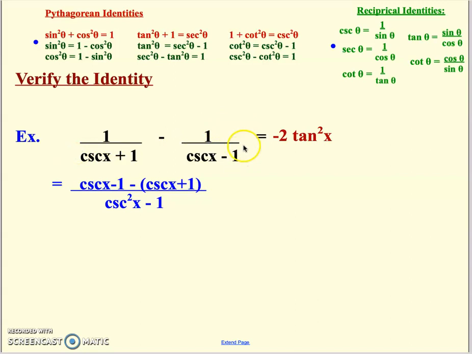Here, top and bottom by cosecant of x plus 1. That's the work I have here. And then clean up that numerator and denominator. So again, I'm doing a couple things. I'm cleaning this mess up, but I'm also trading that out with a Pythagorean identity up here. So cosecant squared of x minus 1 being cotangent squared. And then getting rid of my fraction by doing the reciprocal idea. Actually, I'm there. There we go. Okay. So 1 over cotangent squared is tangent squared. And check, I got it. So again, one side to the other. Show. Prove it out. That's verified.